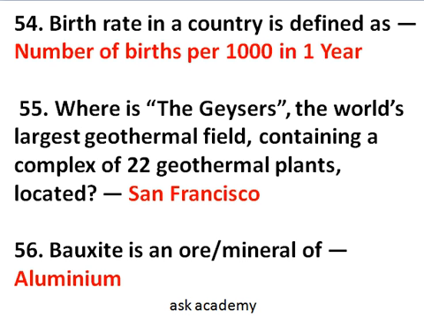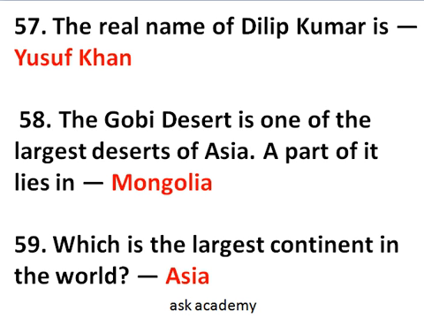Okay. Question number 55. Where are the geysers? The Geysers is the world's largest geothermal field containing a complex of 22 geothermal plants, and it is located in San Francisco. Question number 56. Bauxite is an ore or mineral of aluminium. Question number 57. The real name of Dilip Kumar is Yusuf Khan.